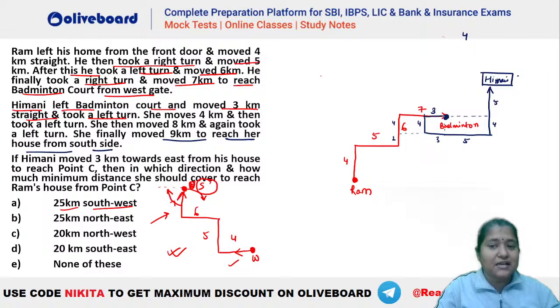So you can see Himani left from the west side of the badminton court, went for 3 kilometers, then took a left turn, goes for 4 kilometers, then goes towards this side for 8 kilometers, then goes towards the north for 9 kilometers here and enters her house from the south side of the house. So this is the diagram that we have here.